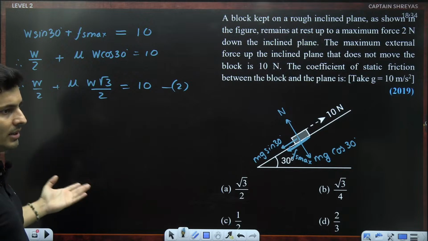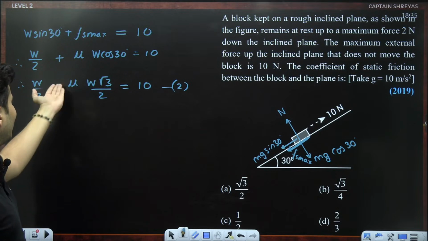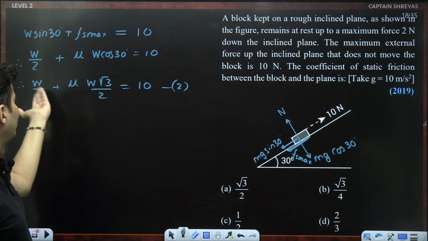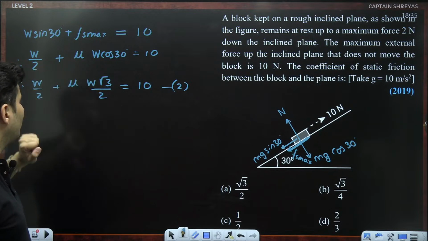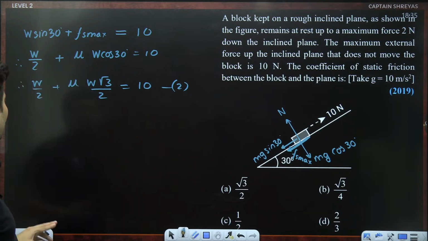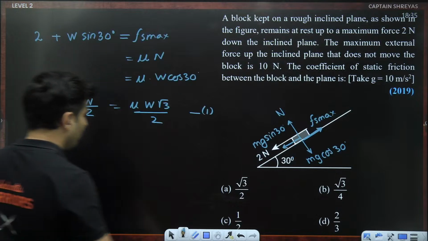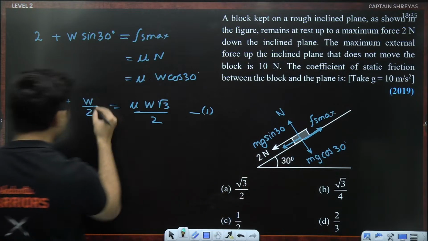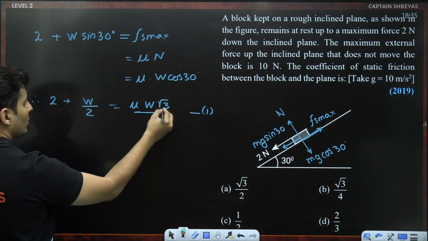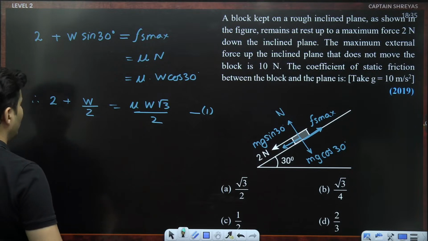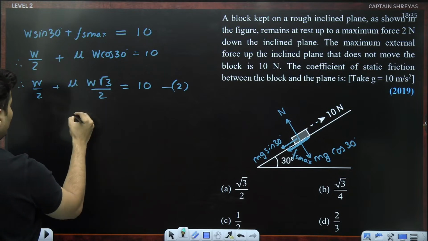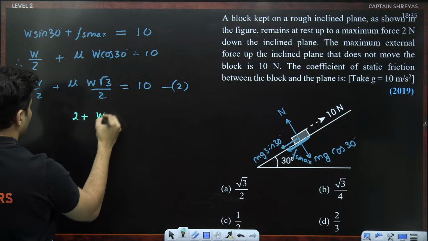Or you can get rid of mu W root 3 by 2 first so that you know the value of W, and then you can start solving the problem. So say for example, from this equation, mu W root 3 by 2 is 2 plus W by 2.